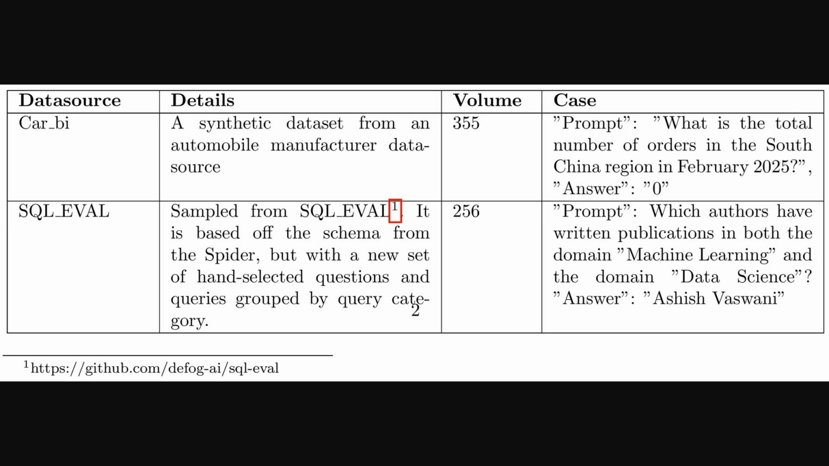Okay, so to evaluate database search performance, like with the Xi'an server we just discussed, the researchers used specific datasets. This table shows the two main ones they used for database tasks. First, there's CarBuy, which is a synthetic dataset based on car manufacturer data, with about 355 examples. You can see a sample question there about order numbers. Then there's SQL Eval, which uses 256 samples based on the well-known Spider schema, but with new hand-selected questions. The example here is a bit more complex, asking about authors across different research domains.